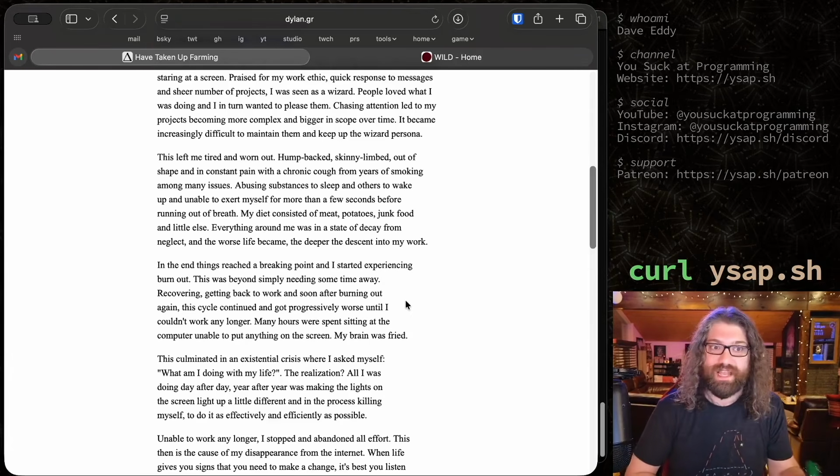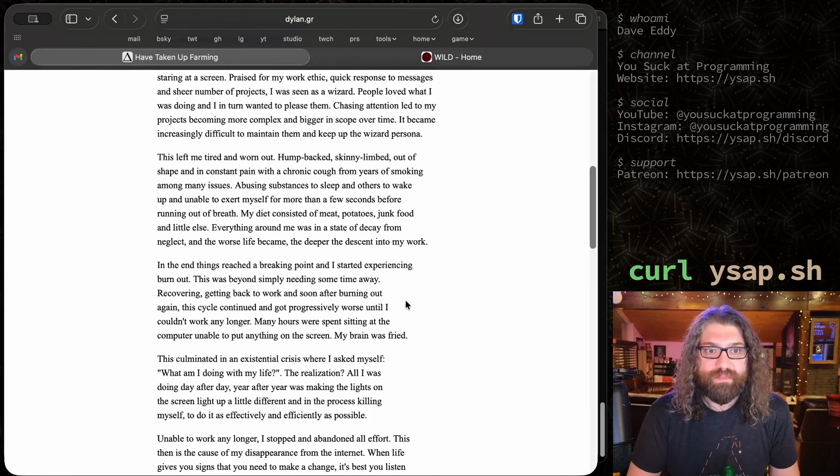It's not easy, sadly. Abusing substances to sleep and others to wake up and unable to exert myself for more than a few seconds before running out of breath. My diet consisted of meats, potatoes, junk food, and little else. Everything around me was in a state of decay from neglect, and the worse life became, the deeper the